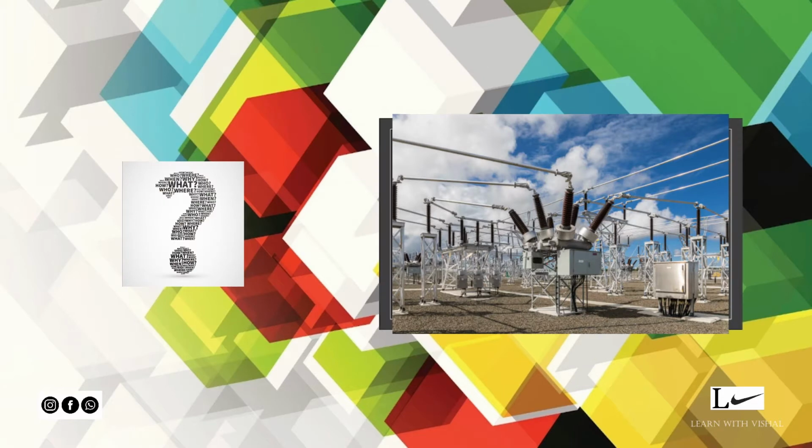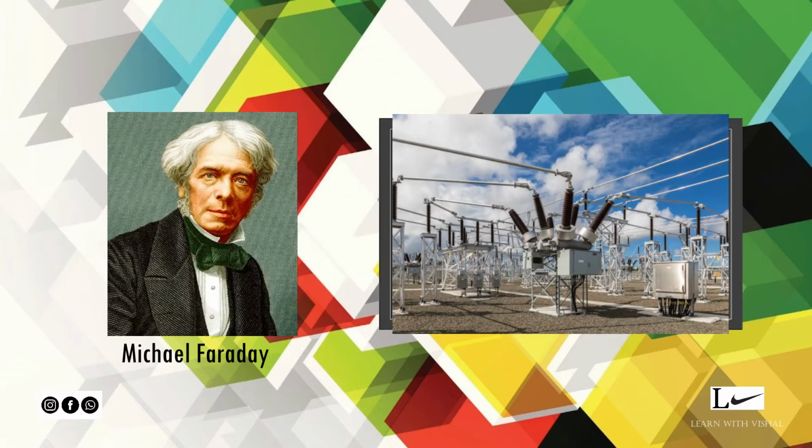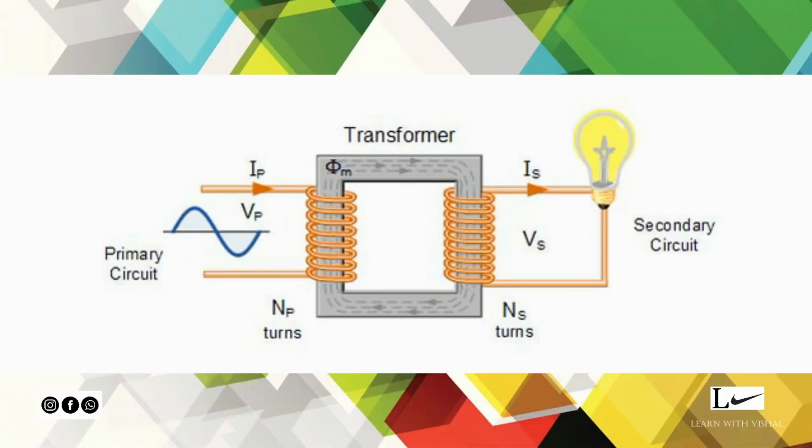A transformer is an AC machine that transfers electrical energy from one electrical circuit to another without change of frequency, and it works on the principle of electromagnetic induction, and has electric circuits that are linked by a common magnetic circuit. Okay, so a transformer is an AC machine.